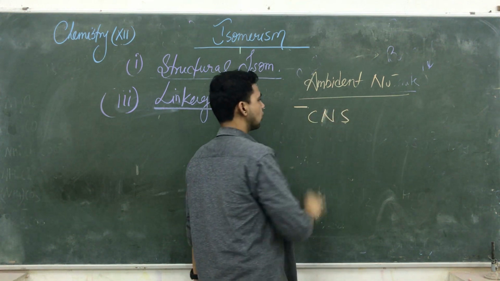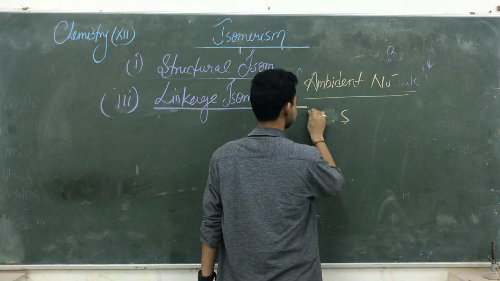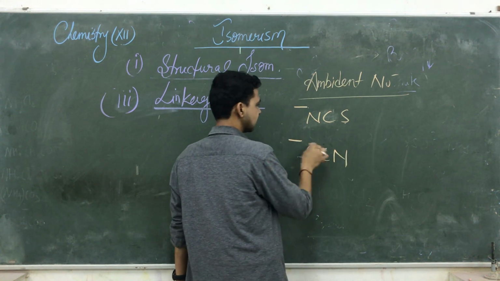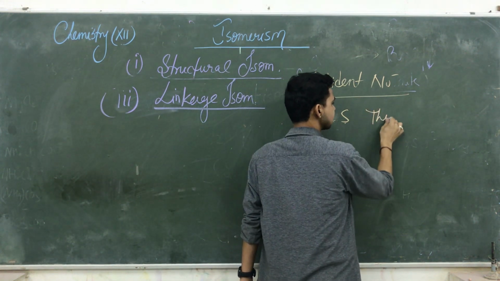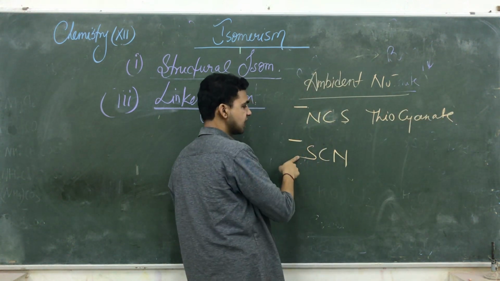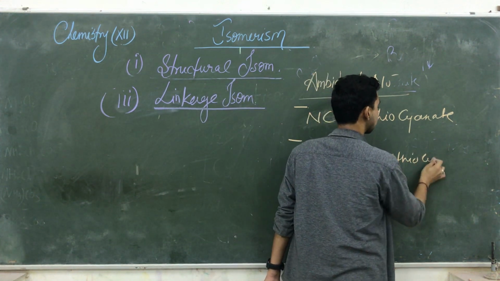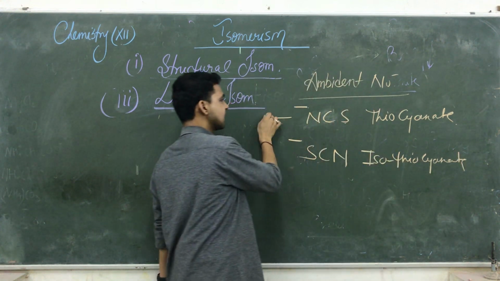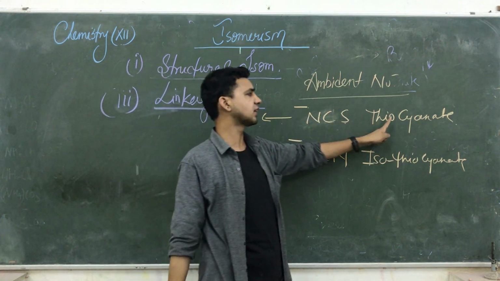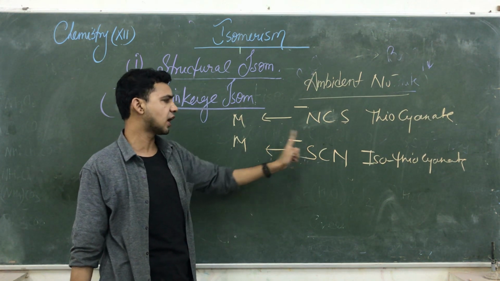CNS. Okay, this has sulfur here, so that is known as a thiocyanate. Or here the attacking site is nitrogen, NCS. If the attacking site is sulfur, this is known as a thiocyanate. बिकॉज 8 लगेगा, नेगेटिव चार्ज है। अगर सल्फर आगे होगा तो दैट इज नोन एज आइसोथायोसाइनेट। सो ये कहां से लिंक कर रहा है? सेंट्रल मेटल एटम से। If its linking site is nitrogen, it behaves like a thiocyanate, and if its linking site is sulfur, it behaves like an isothiocyanate.